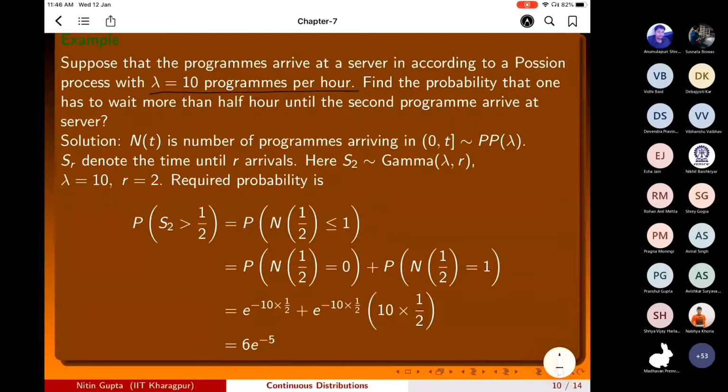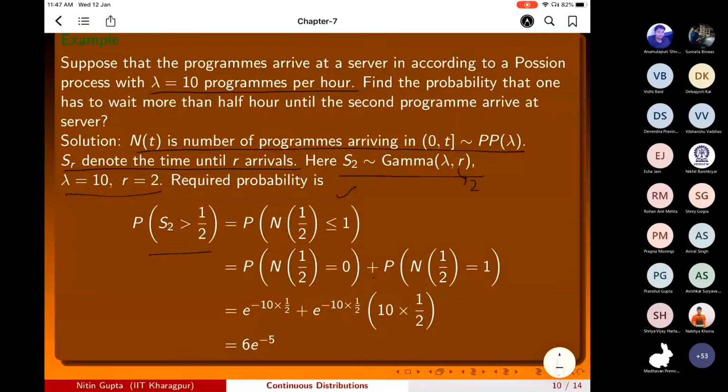Find the probability that one has to wait more than half an hour until the second program arrives at the server. Because N(t) follows a Poisson process with rate lambda and S_r is the time for the r-th arrival, S2 follows gamma with lambda comma 2. So lambda is 10, r is equal to 2. The required probability is S2 greater than half. But if you do the integration of the gamma density from half to infinity, that will be somewhat difficult.